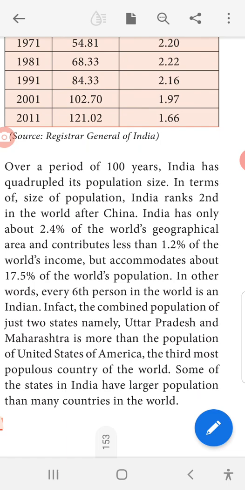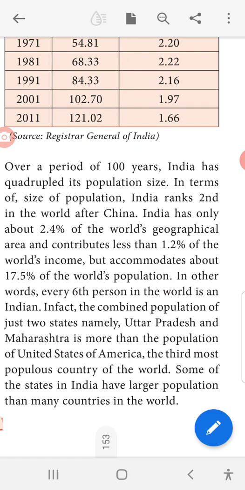In terms of size of population, India ranks second in the world after China. India has only about 2.4% of the world geographical area and contributes less than 1.2% of the world's income, but accommodates about 17.5% of the world population. Okay, the percentage was 2.4 to 1.2, then it was 17.5. In other words, every sixth person in the world is an Indian.